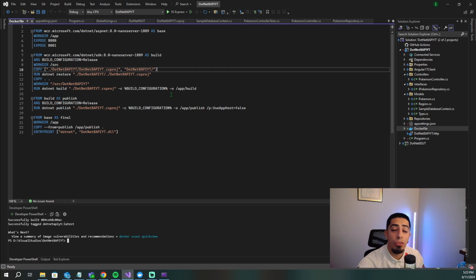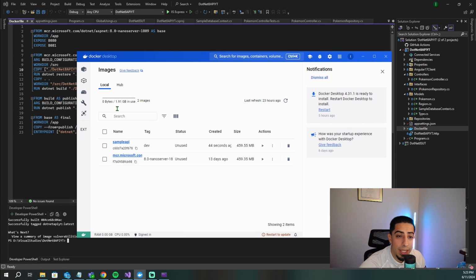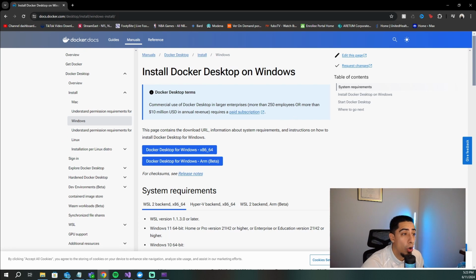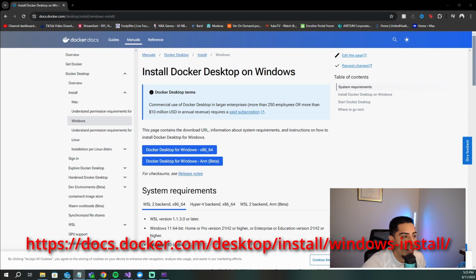Okay, so if you guys have not at this point installed Docker Desktop, the next step for you guys is you need to get Docker Desktop. You need to see something like this on your computer. And let me give you guys a link of where you guys need to go. So if you guys are running this on Windows, then obviously you guys need to go to somewhere where you can download the Windows version of it. So in my case, it was docs.docker.com/desktop/install/windows-install. So that's where I went ahead and downloaded the one for Windows.